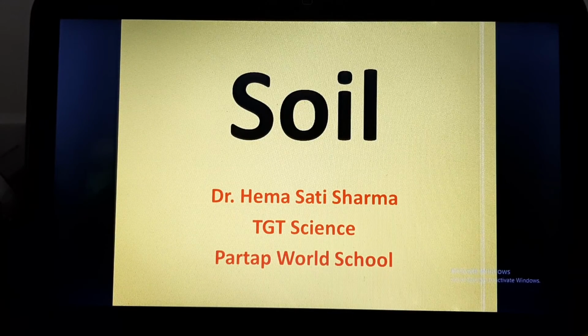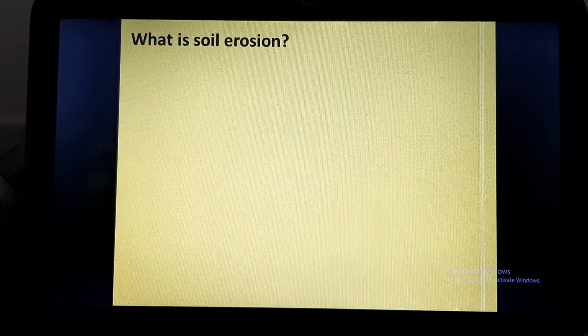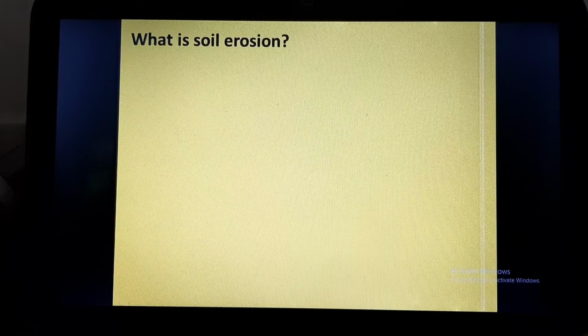We have discussed soil, its definition, weathering of rocks, the factors which influence the formation of soil. We have discussed soil profile, types of soil and soil properties. We have also discussed soil and crops. Today is the last lecture of this topic and we are going to discuss soil erosion.